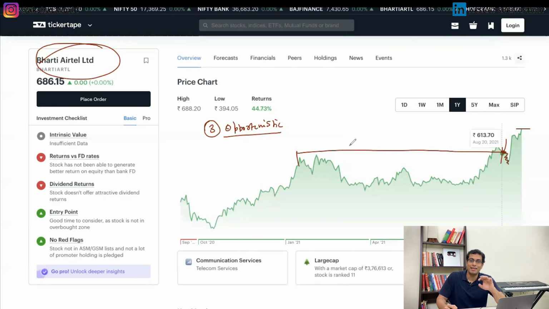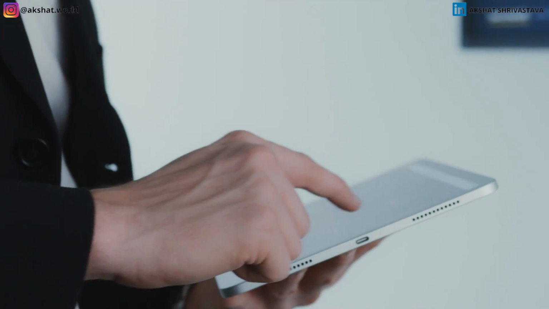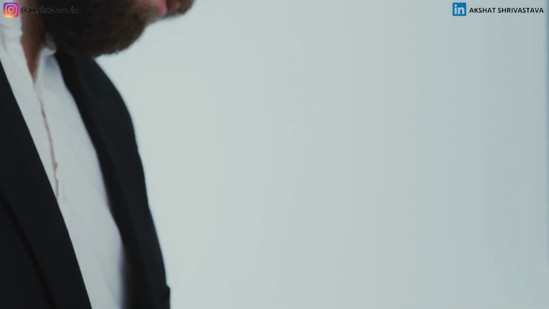So is Bharti Airtel a long-term stock for me? I don't know, because I don't trust Bharti Airtel to the extent I trust HDFC Bank or HDFC Group. So that is something that I'm completely bullish on. I'm completely comfortable holding that. But Bharti Airtel, I have to wait and monitor.